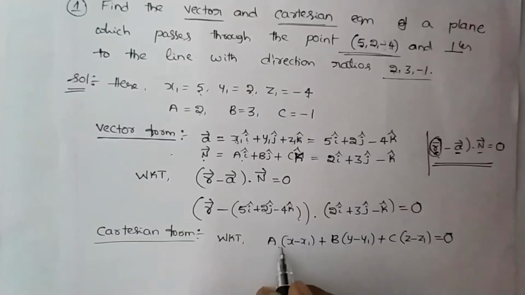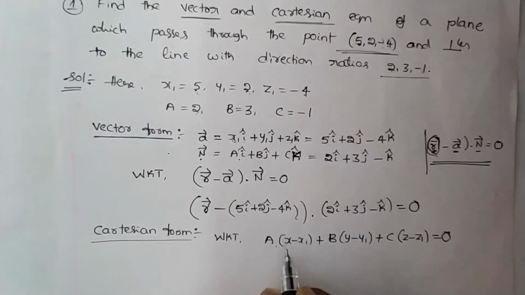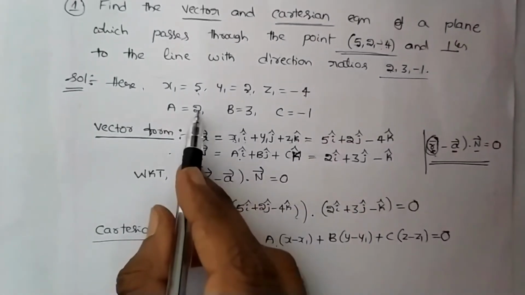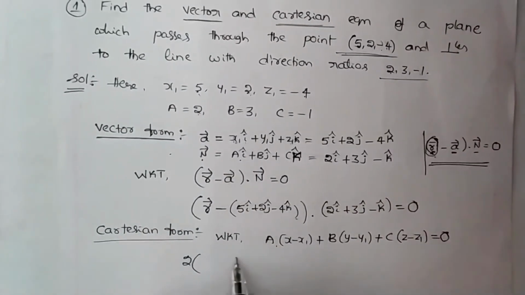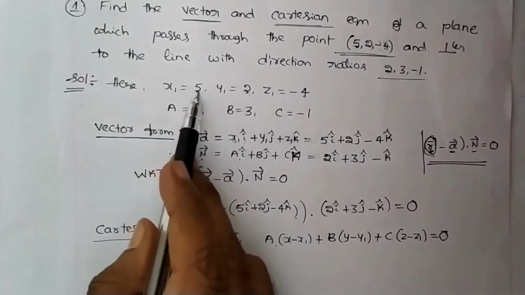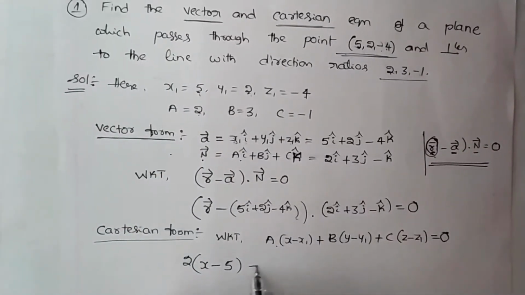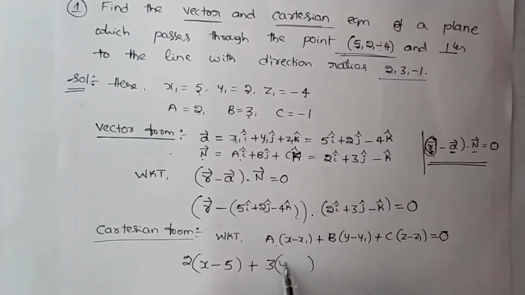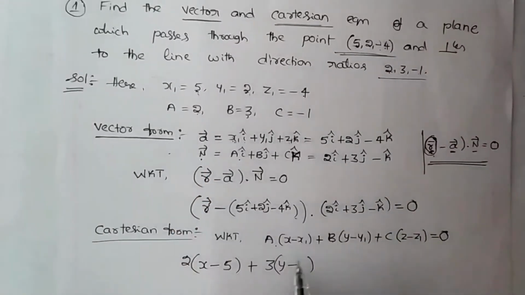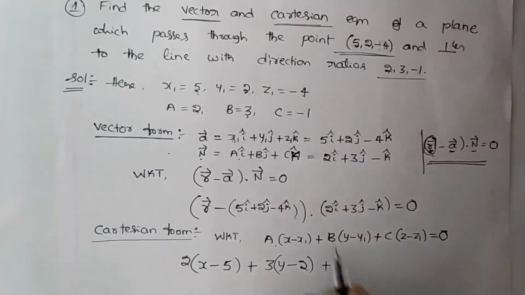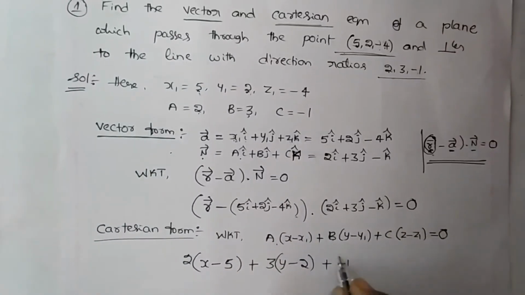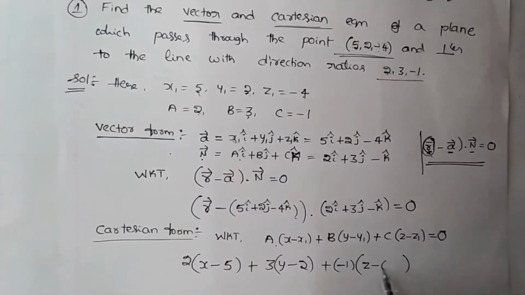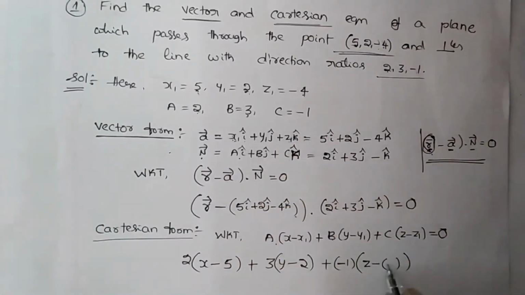You just substitute the values of a, b and c, x1, y1 and z1. A we have 2 into x minus x1, x1 is 5, plus B which is 3 into y minus y1, y1 is 2, plus C which is minus 1 into z minus z1, z1 we have minus 4.